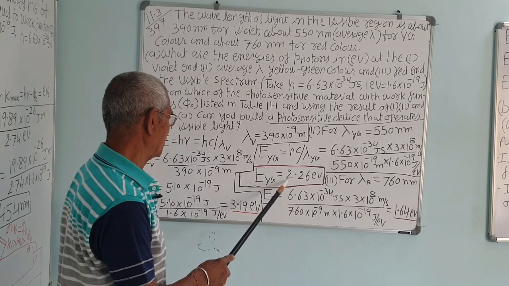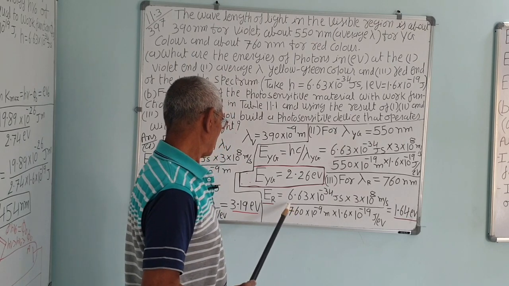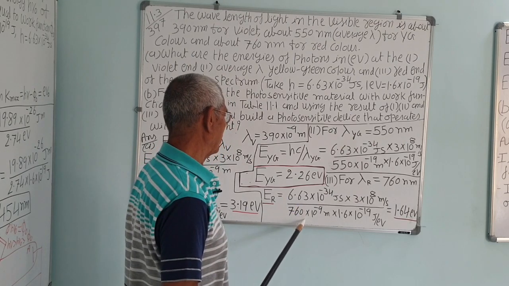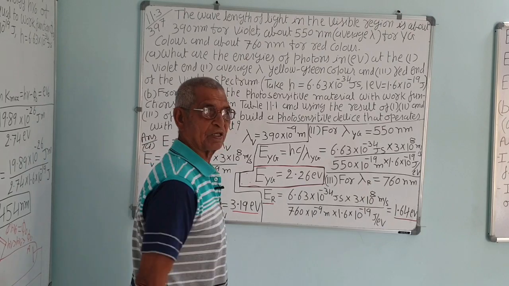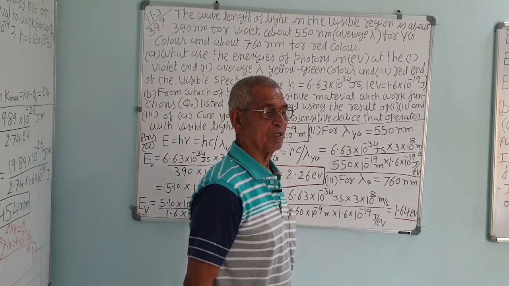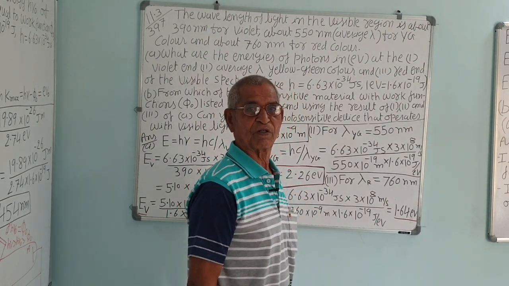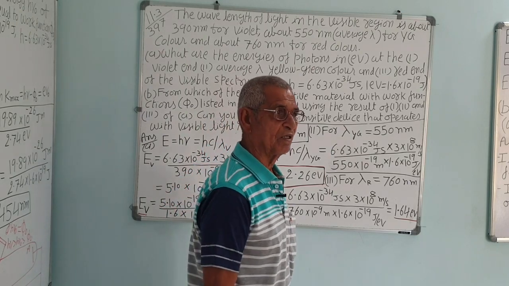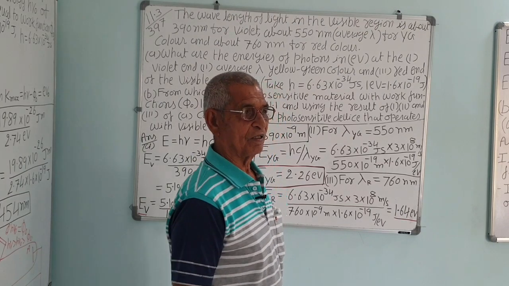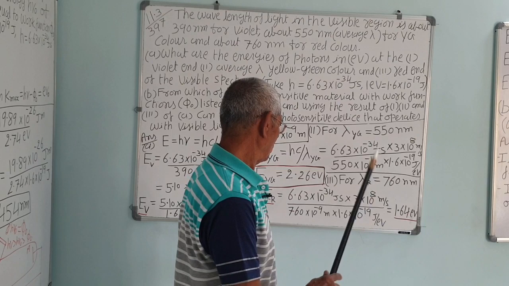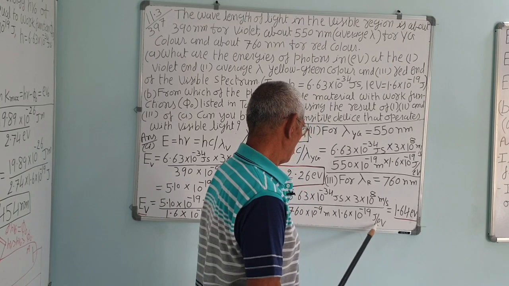Here it is 3.19 for violet, 2.26 for yellow-green, and red has 760 nanometers, so it is still much less. The same way, for lambda r equal to 760 nanometer, put in the equation hc upon lambda. h is 6.63 into 10 raised to minus 34 joule second, into the velocity of light 3 into 10 raised to 8 meter per second, upon the wavelength of the red light, 760 into 10 raised to minus 9 meter, and convert into electron volt using 1.6 into 10 raised to minus 19 joules per electron volt.